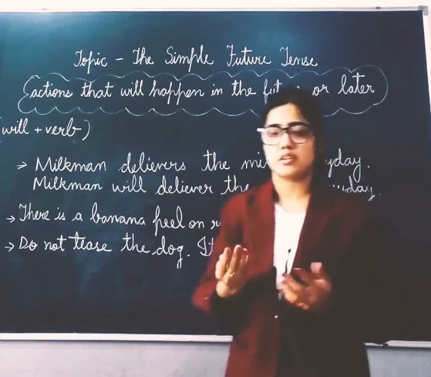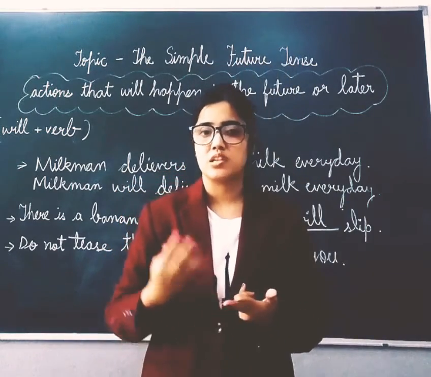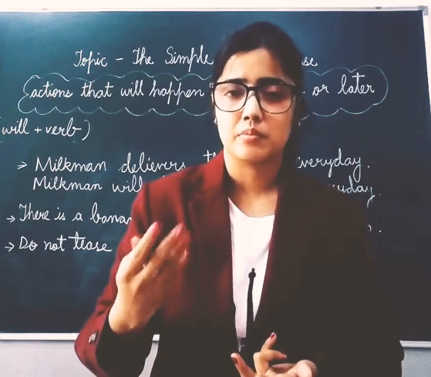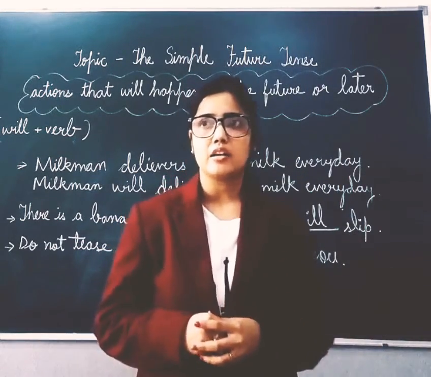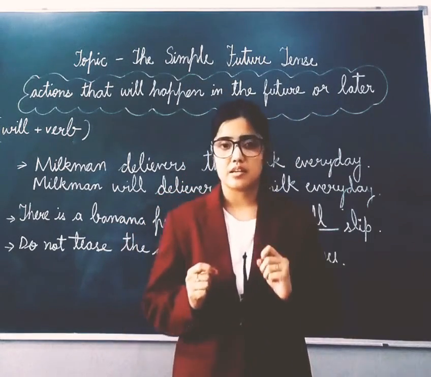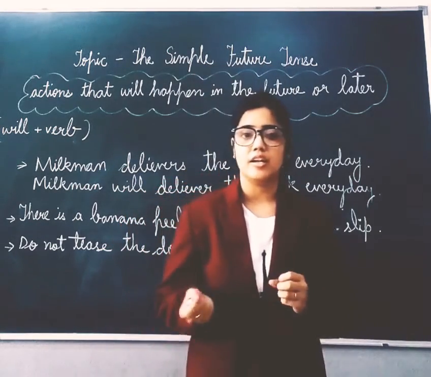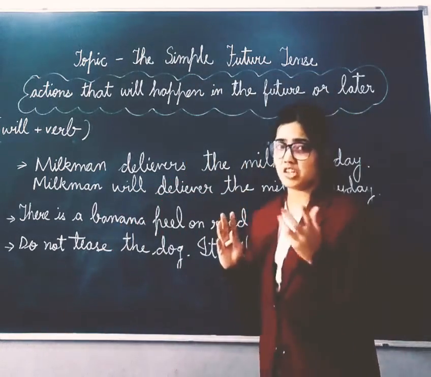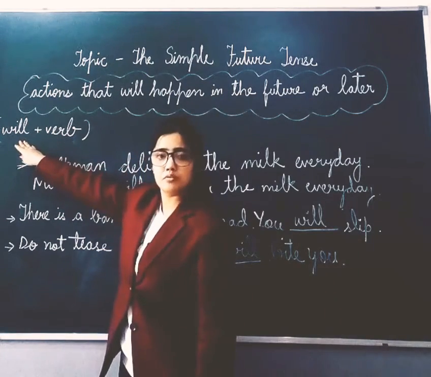So we have already discussed present tense and past tense before. Like in past tense, we add ed to the verb, and there are certain more rules that you can revise from my previous videos. And in present tense, we just check whether the subject is singular or plural, and accordingly we make changes in the verb. Now in future tense, we do not make changes in the verb, but we just add will with the verb.